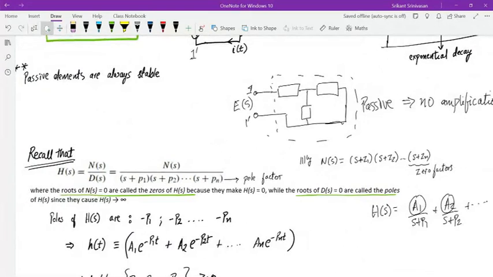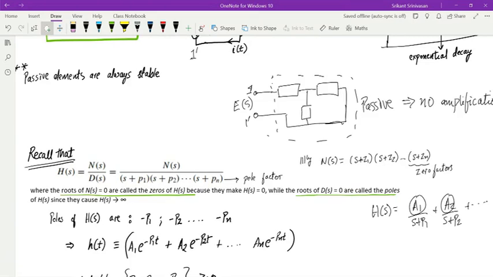Okay. Now, if we want to do this more generally, that means we are talking about the transfer function, then you know that the formula for transfer function is some numerator divided by denominator. The numerator can be left as it is, and the denominator, what we did when we worked on the method of residues, is that we factorized it into s plus p1, s plus p2, and so on, right? And then we write this expression as a by s plus p1 plus b by s plus p2, and then find out what are the residues. So right now we will not go into that, but the fact is that in the denominator, each of these are the poles. And similarly in the numerator, you have all the zeros, if I were to factorize this, okay?